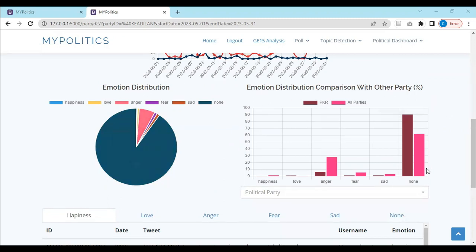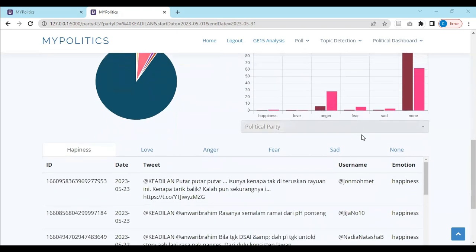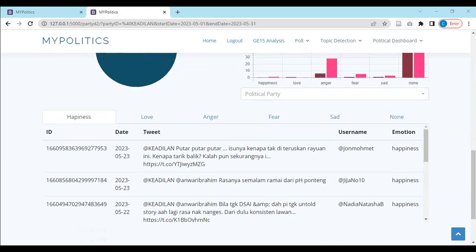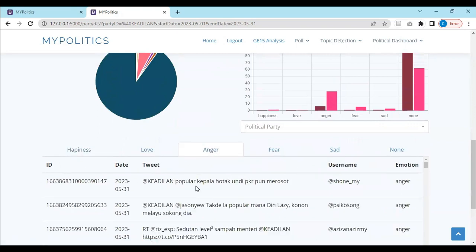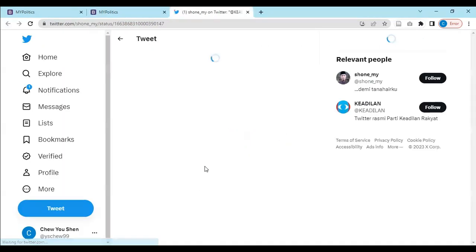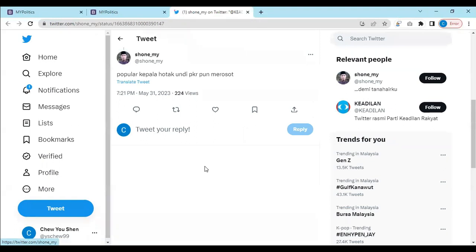And similarly to the public's view, they can also see the emotion distribution for their party as compared to other parties. But in this case, you can see that actually PKR is performing well because they have lower anger as compared to all parties. And here they have a table where they can see each type of tweet based on their emotion, and they can click on this tweet to go to the page of the tweet and respond to this particular tweet if they want to.